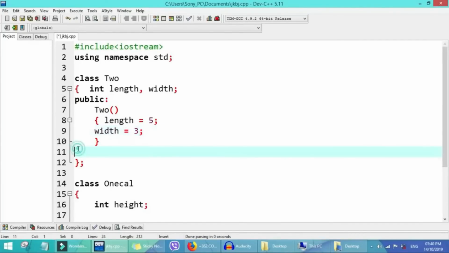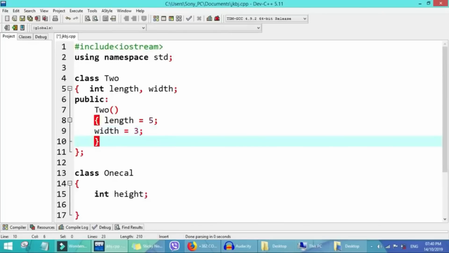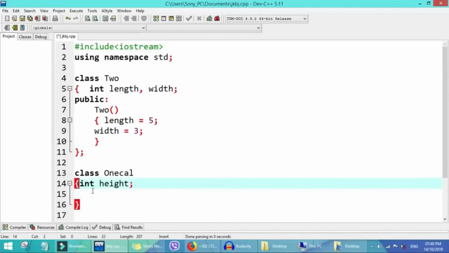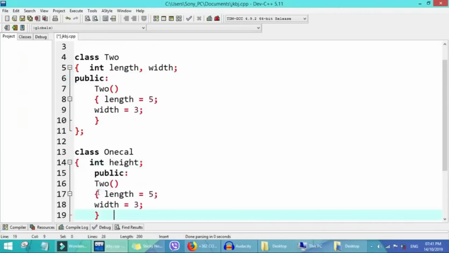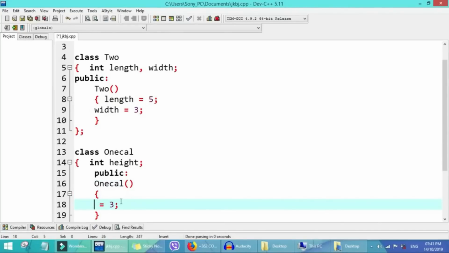So the second class will initialize the one length it gets with a constructor. We'll copy everything, paste it here, then adjust them. So the name of the class is now one cal, so paste it here. Since now only height is in it, comment out this one, put our height here.